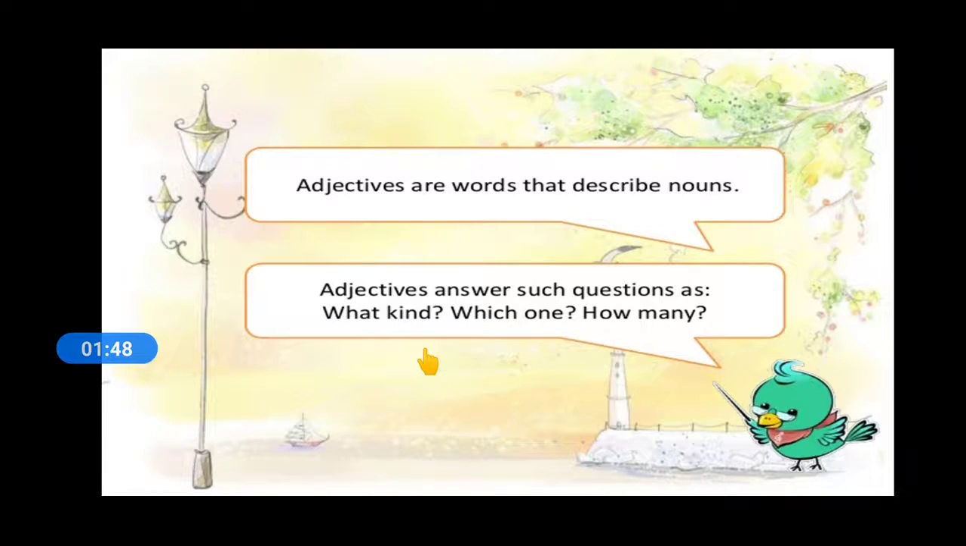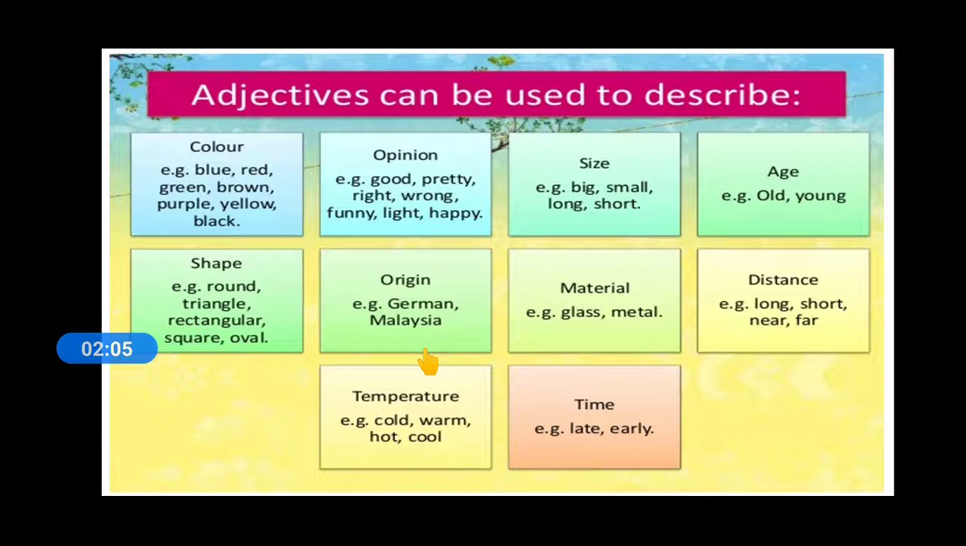So there are many adjectives which do not fit into these sentences. Adjectives are the most used parts of speech in sentences. We can see how adjectives are used. They can be used as color, like red, blue, brown, yellow. They can be used as opinion: it is pretty, it is right, it is happy, it is wrong.